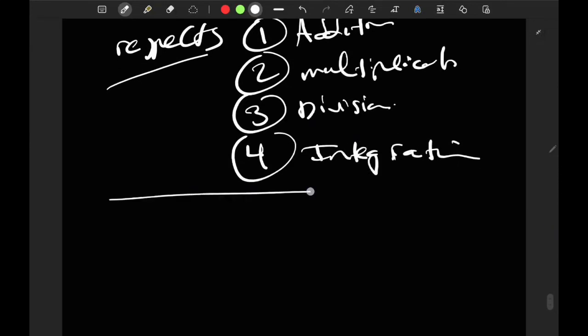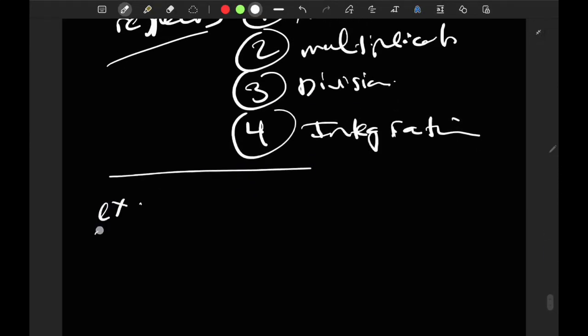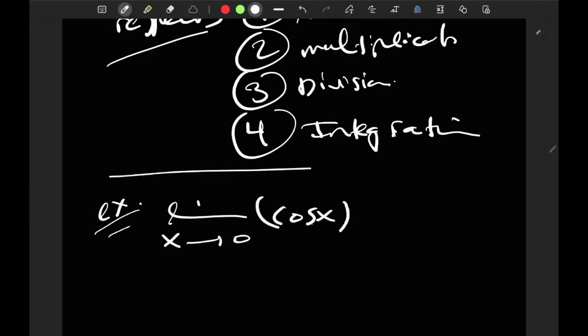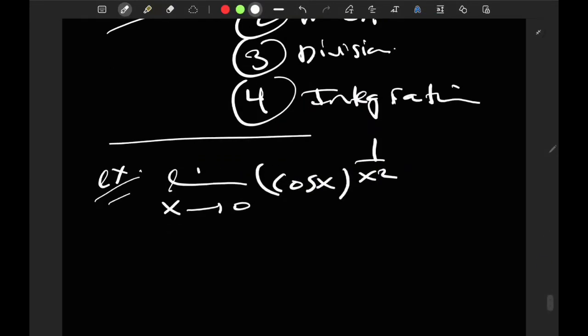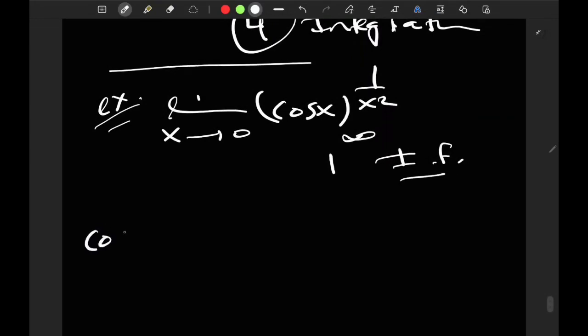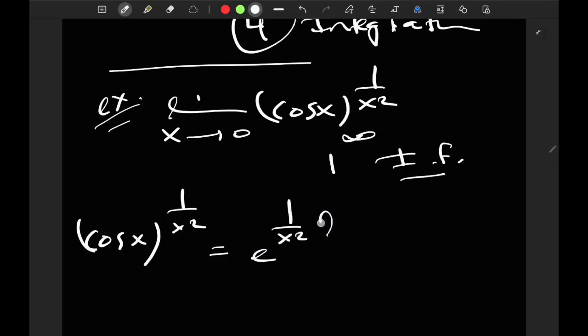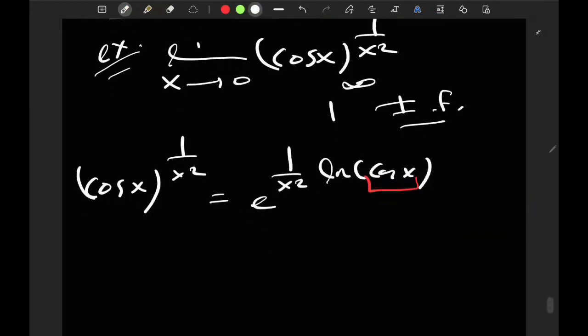Let me give an example of the Landau notation just to give you a feeling of it. Let's say you're computing the limit as x goes to 0 of cosine x to the power 1 over x squared. Of course, when I directly substitute 0, this is 1 to the power infinity, which is an indeterminate form. So I would need to do something else. Let me write it as exponential of 1 over x squared ln of cosine x. Of course, I can talk about ln of cosine x because x is in a neighborhood of 0, and so cosine x is guaranteed to be positive.